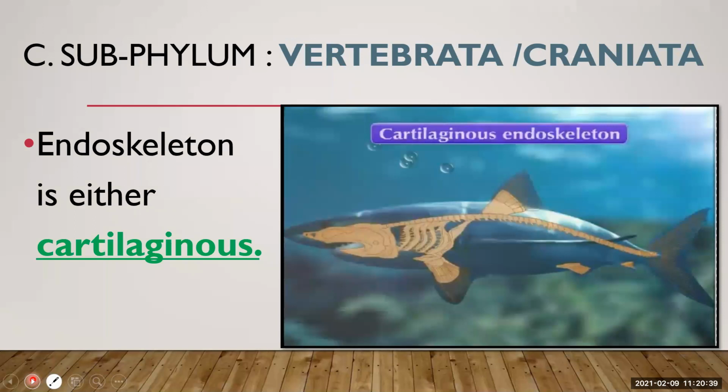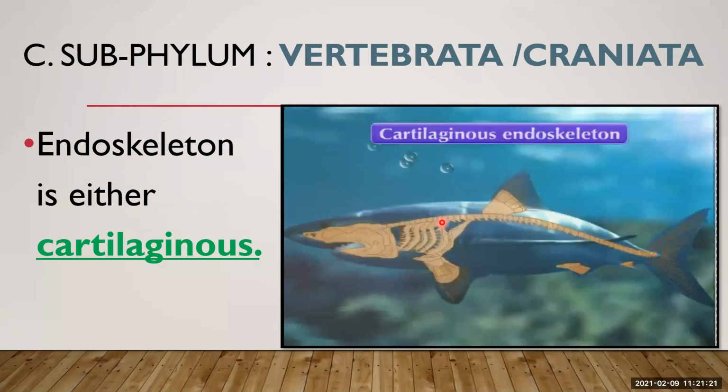The endoskeleton is either cartilaginous or bony. Now see endoskeleton. Endo means inner, skeleton means framework, which protects an animal body. So the endoskeleton is the inner framework which protects the internal organs of the body. It may be cartilaginous or bony.